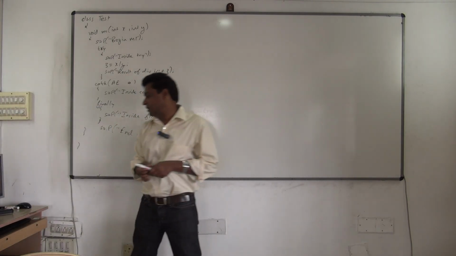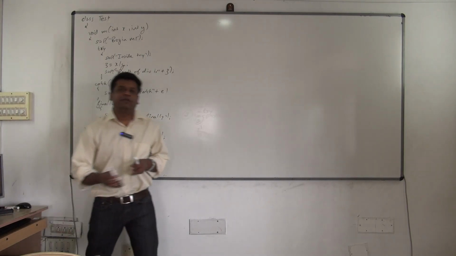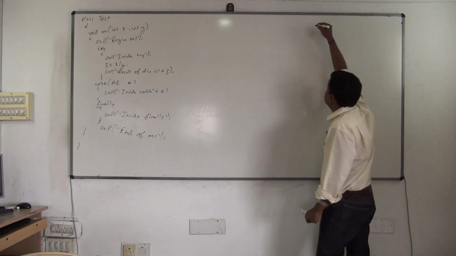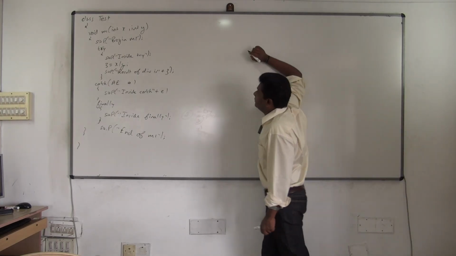So class Test. There is one class called Test. It has one method M1 where you are writing logic for division. Okay, let's see now. The client code I'll write here.